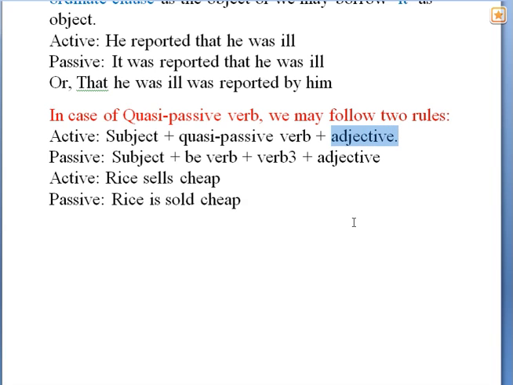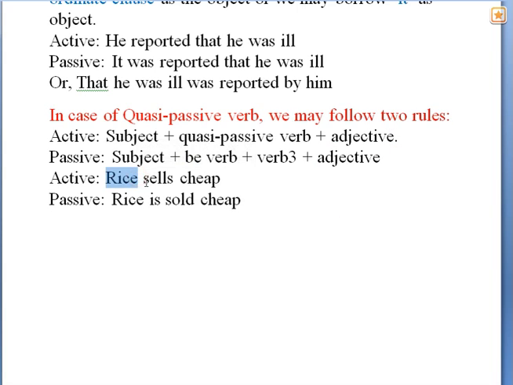The structure is subject, then the quasi-passive verb, then an adjective. And you may follow two ways to make the sentence passive. You may use subject, then be verb according to the tense and subject, then the past participle form of the main verb, then adjective.